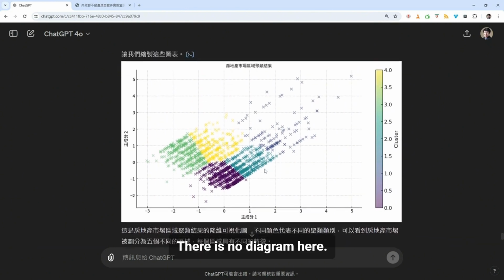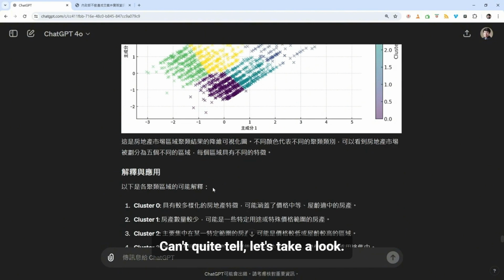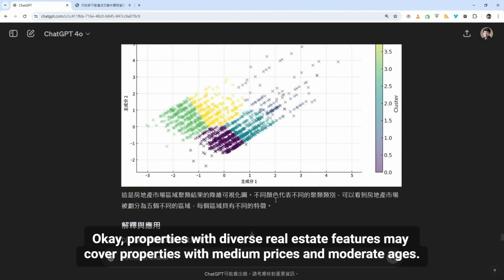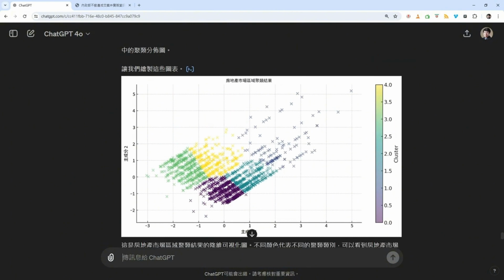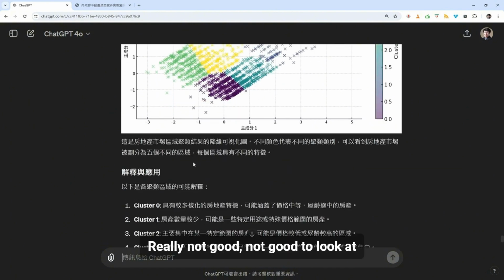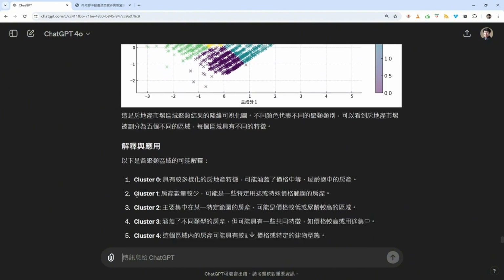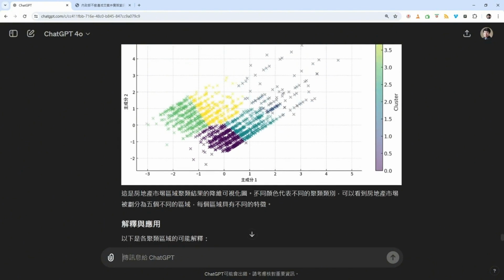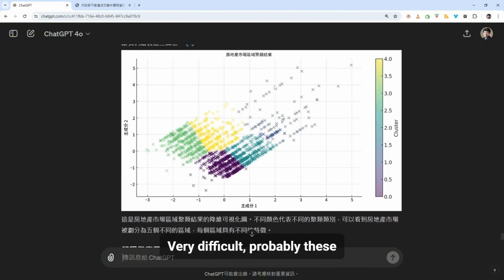There is no diagram here. Can't quite tell, let's take a look. Okay, properties with diverse real estate features may cover properties with medium prices and moderate ages. No image, really not good to look at. But this part of 150,000 has a small number, possibly for specific purposes or properties in a special price range. Less quantity, very difficult, probably these outer ones.